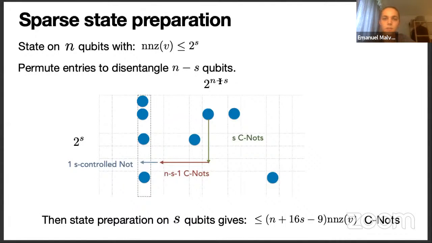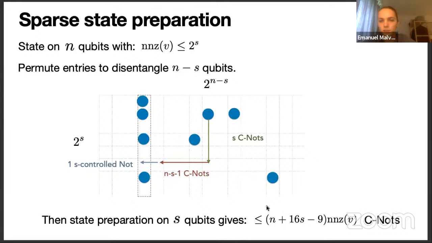And the way to do this permutation is that we choose a set of s qubits and a set of n minus s qubits, and we will reshape the vector into a table where the rows correspond to the s qubits and the columns correspond to the n minus s qubits. And we will try to move all of the non-zero entries into a single column of this table. And we can do so by applying first n minus 1 CNOT gates, and then finally one S-controlled NOT gate to move it into the column.